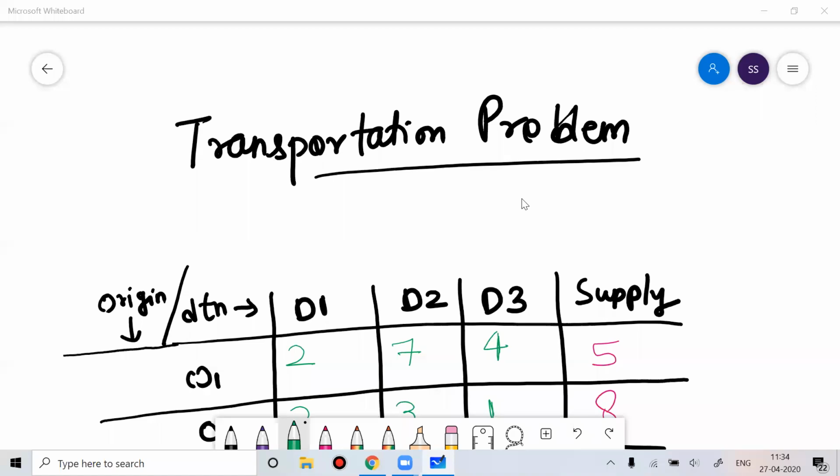We have learned how to formulate a linear programming problem, and once you have formulated it, how to solve it, either by using the graphical method, by using solver, or by using the simplex method.